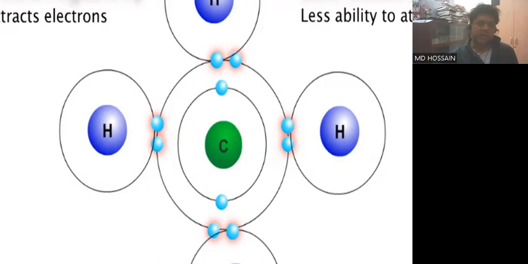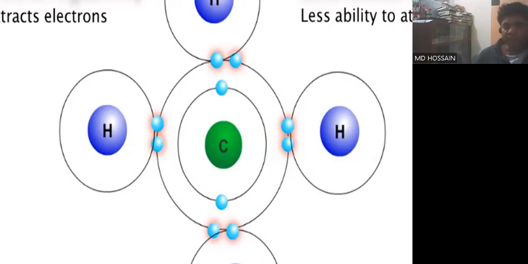The element having a higher electronegativity has the tendency to attract electrons much more than the element with lower electronegativity. So the higher the electronegativity, the higher the tendency of attracting electrons, and the higher the chance of forming a bond. You can see here the chemical structure of methane, in which carbon and hydrogen are sharing their outer shell electrons to form bonds.